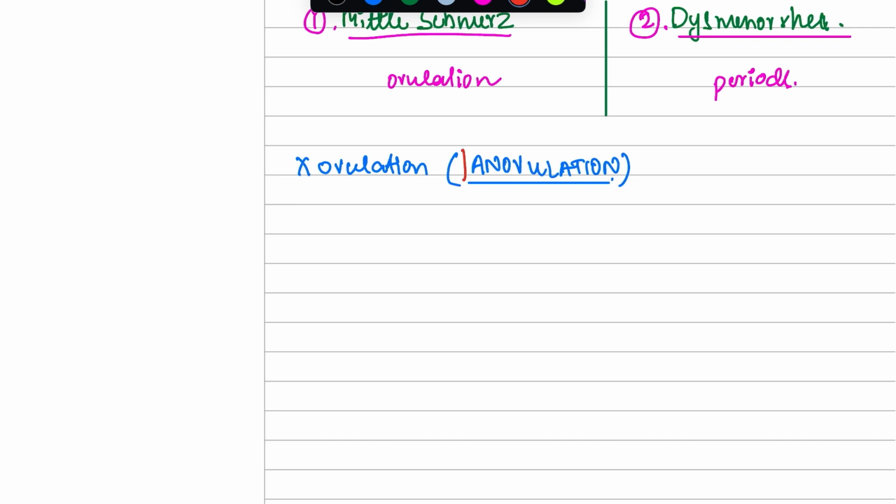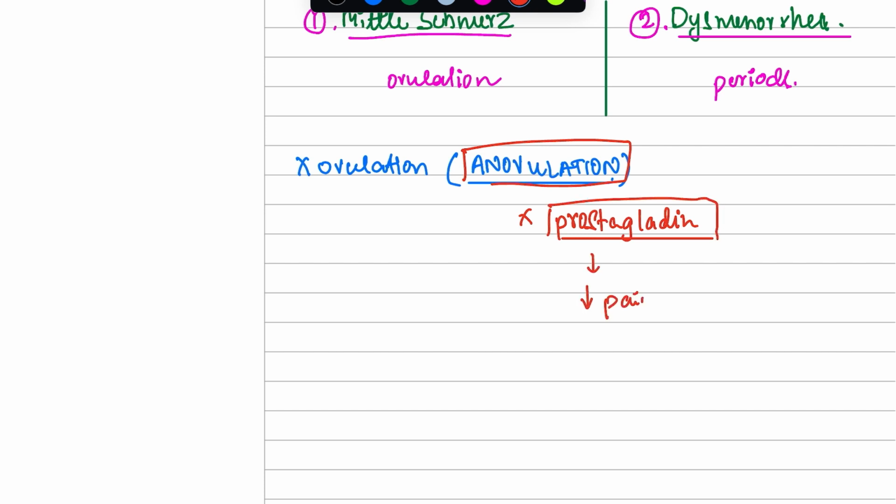See, if there is no ovulation, there will not be formation of prostaglandin in our body, right? Because it takes place when progesterone is released. They send a signal to the brain, and the brain releases prostaglandin to do the contraction of the smooth muscles, right? So if there is no prostaglandin, then there will be decreased pain or dysmenorrhea.